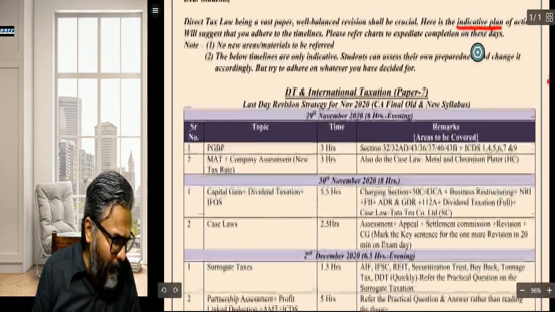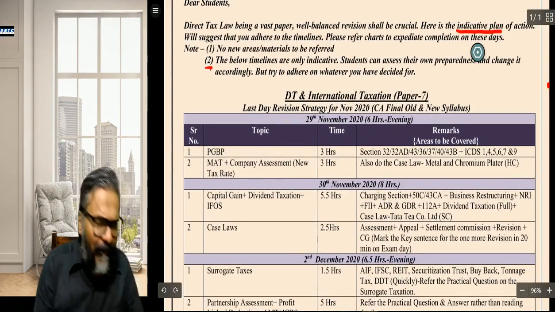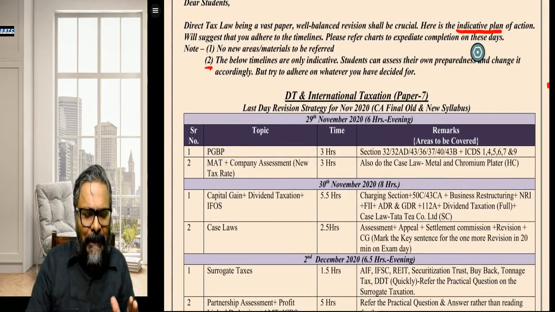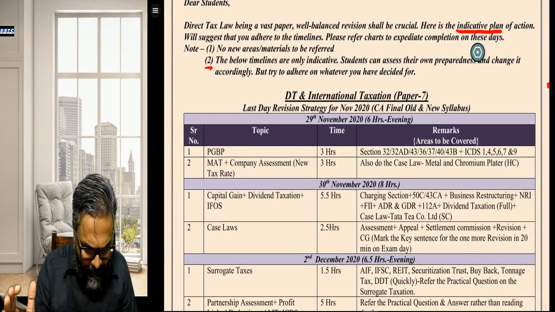That is point number one. Second is that below I have given students also the timeline, so at least things should not go haywire.